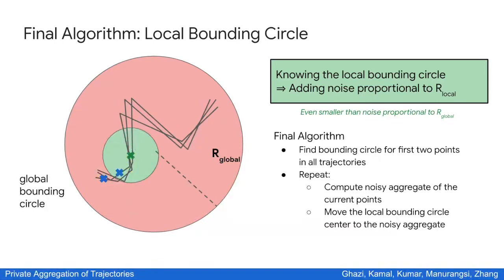But now in this example, something interesting happened. The next three points that we want to aggregate are actually outside of the box. This is something I have glossed over earlier, but this issue can be overcome by projecting these points onto the bounding circle and computing the noisy average. This ensures that the sensitivity is bounded as we want. And we continue doing this until we get all the noisy averages. And then we link them up to form our output trajectory. And that's it. That's our algorithm.